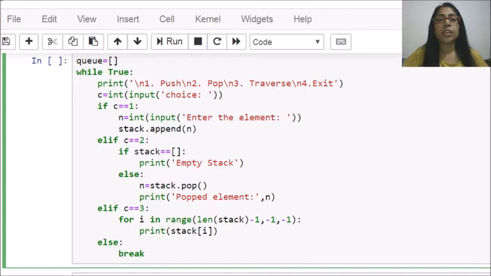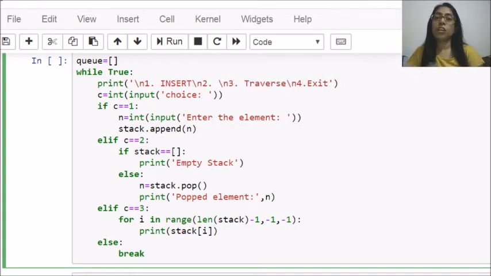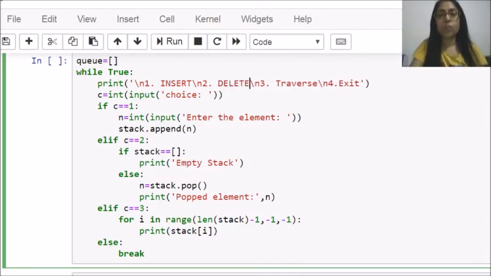Then I have created an infinite loop. Why infinite loop? Because I want to keep on asking the user what option he wants to choose. So I am removing push and pop, because push and pop terminologies are used with stack, not with queue. With queue I will write insert and delete, or you can use NQ or DQ. NQ is insertion, DQ is deletion. So I am using insert and delete, and the last one is traverse. Traverse is to display all the elements.